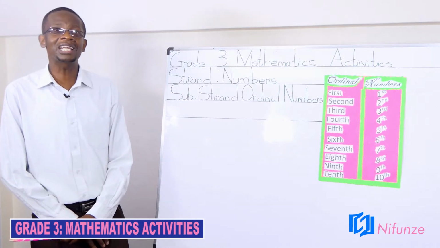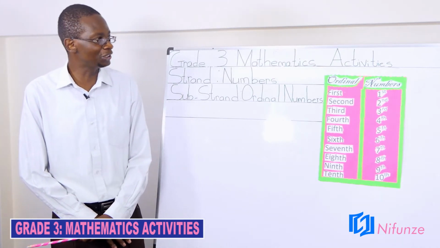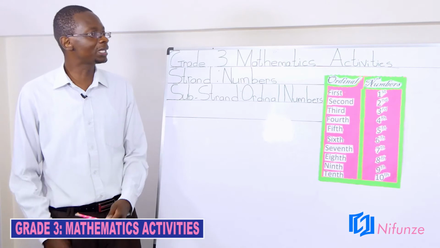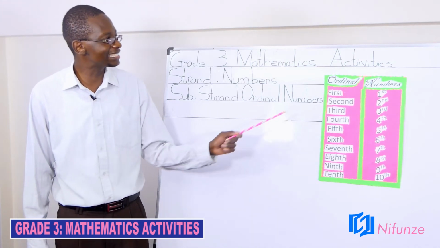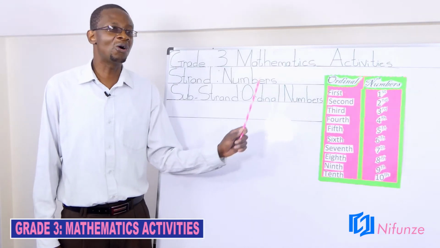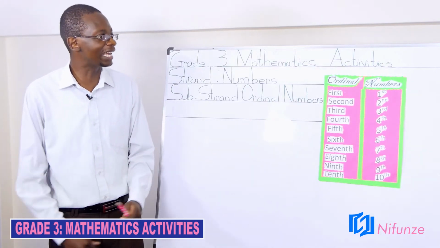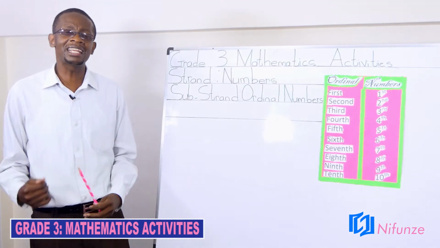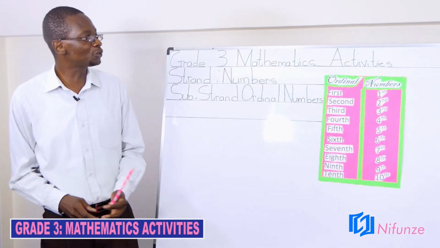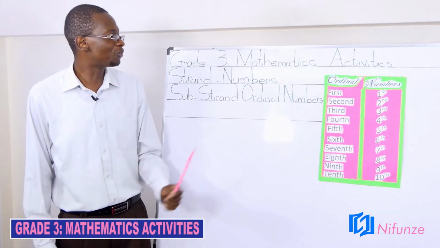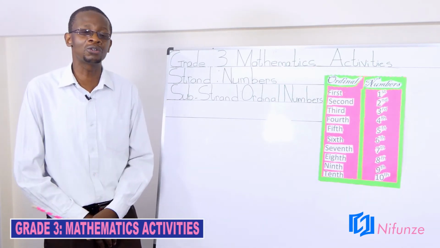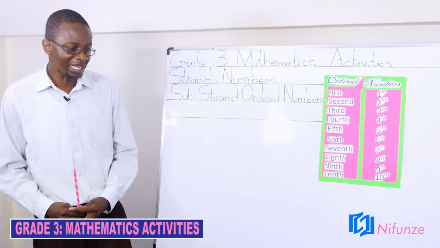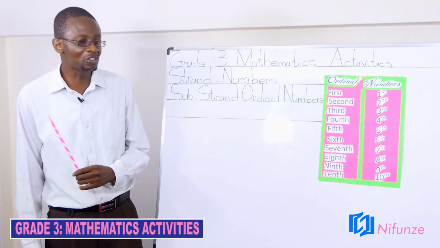So we don't say that I'm number 1 when you are dealing with position. When you want to do something and you become number 1, you say you are the first, or the second, or third, or fourth, and going on like that. After finishing an activity, it's always good for you to use these words, regardless of whichever position you have taken. So today we are going to learn about this, and I know it will be so interesting.